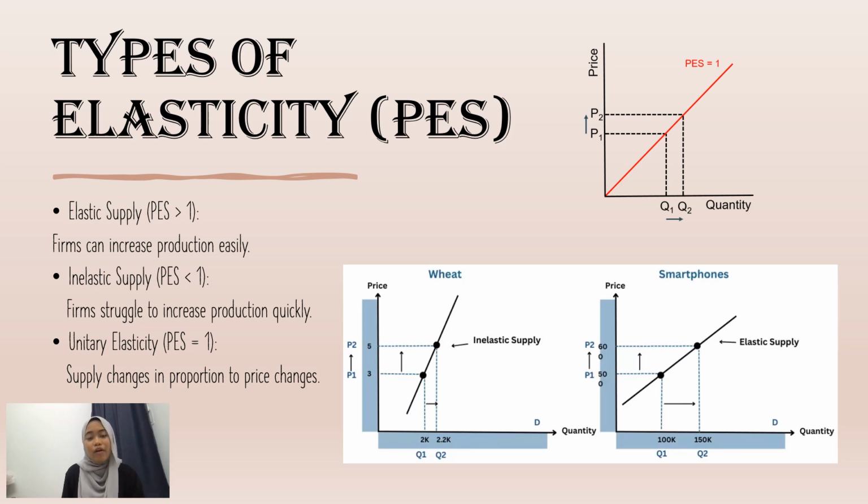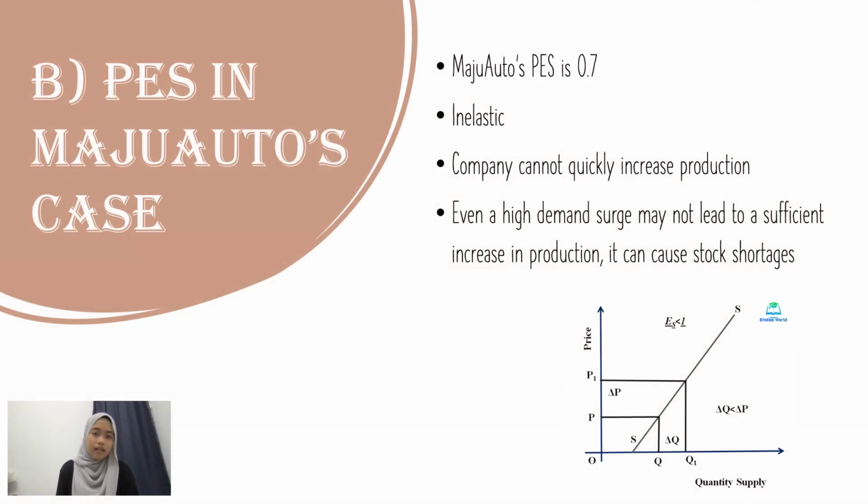Now, let's see how PES applies to MajuAuto's case. MajuAuto's PES is 0.7, meaning supply is inelastic. This means that even if demand increases, the company cannot quickly increase production to match the higher demand. Even a high demand surge may not lead to a sufficient increase in production. It can cause stock shortage. The graph explains that when demand increases, price rises from P to P1, but quantity supplied increases only slightly from Q to Q1.